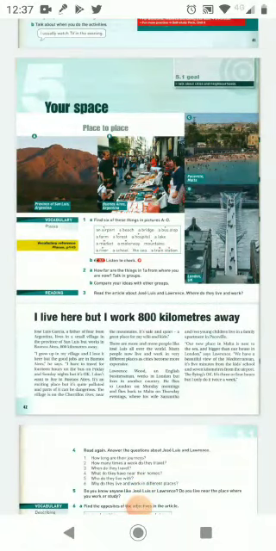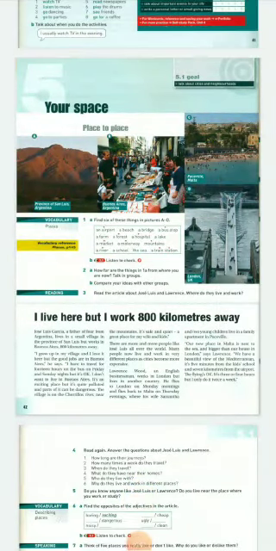Hello, this is unit number 5 called Place to Place. Now, in this unit, you can go to the vocabulary reference on page 143, and the topic is about places. As you can see in the unit, we are going to talk about cities and neighborhoods. What's the main idea? The idea is that you can find objects or things that you can see typically in a city or your neighborhood.